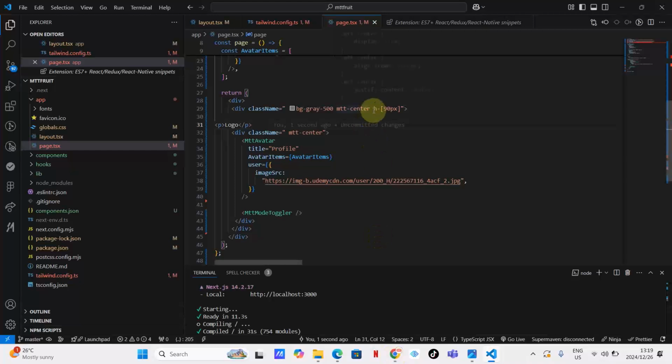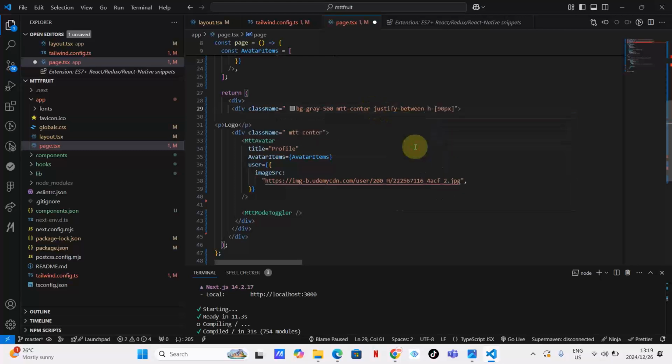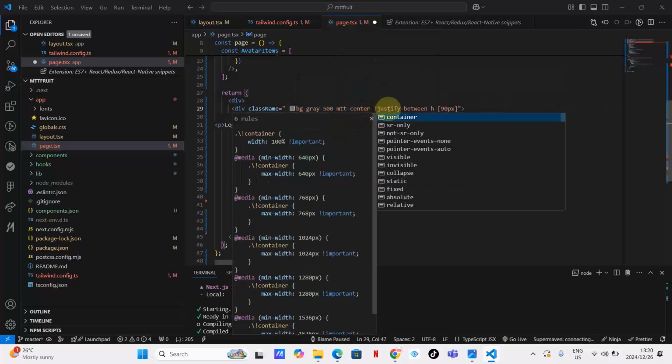This is Mtt center. It centers things. So now I need to override some of the styles which are here. How am I going to do that? Let's justify between. Let me show you something that you need to always know when you are dealing with the Mtt center, or this is just a CSS trick. Justify between, let's see what will happen. As you can see, guys, nothing happened when we're justifying between, simply because according to CSS, if you've got some styles already that are here and you want to change them here, you just need to put this important.